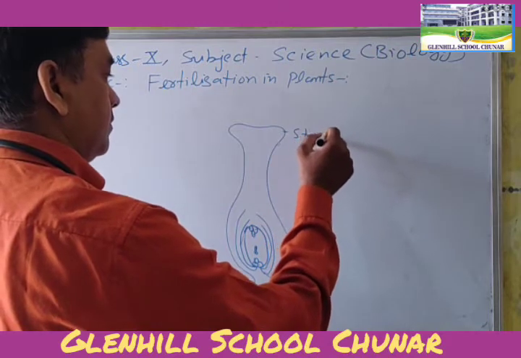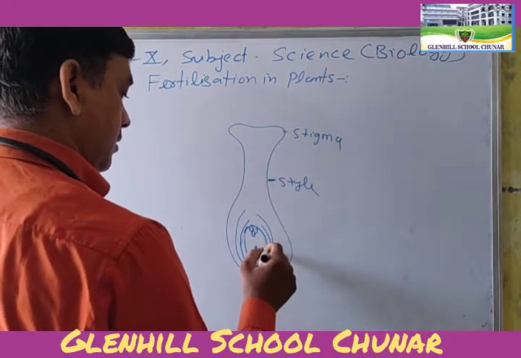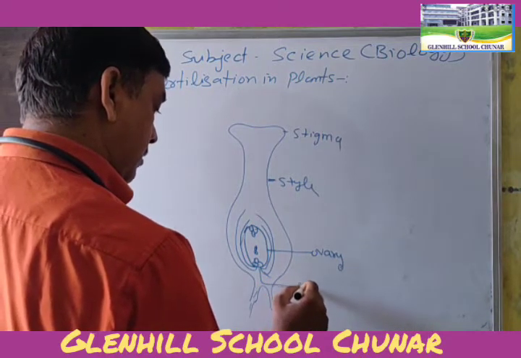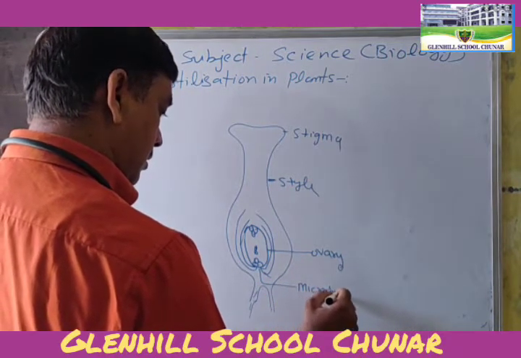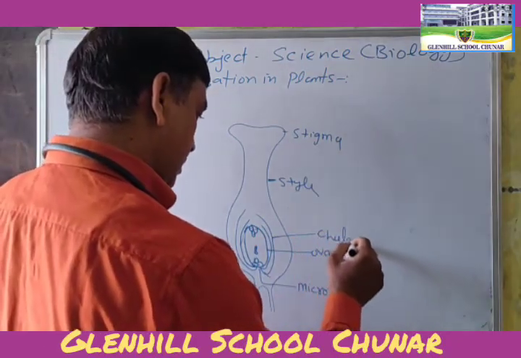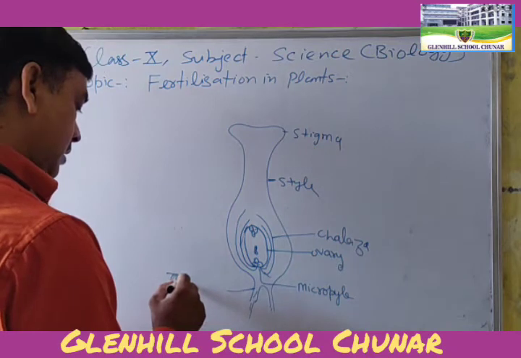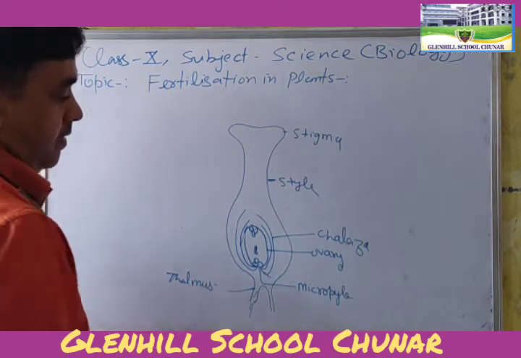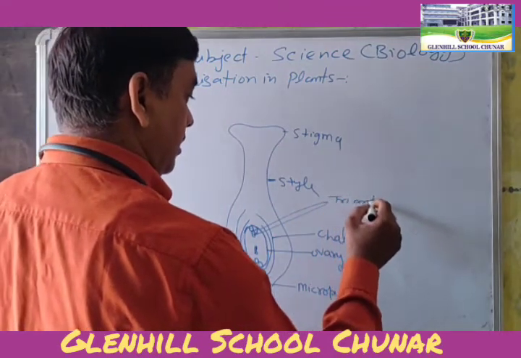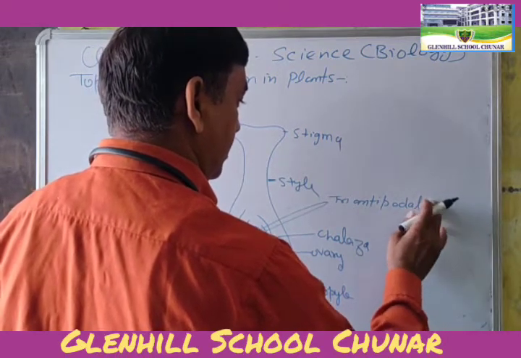Stigma, style, ovary, micropyle, chalaza, and this is the thalamus. These are the three antipodal cells. You can write down cell.